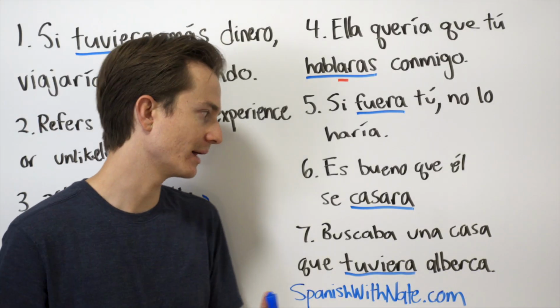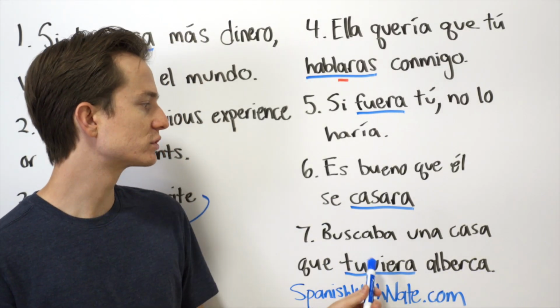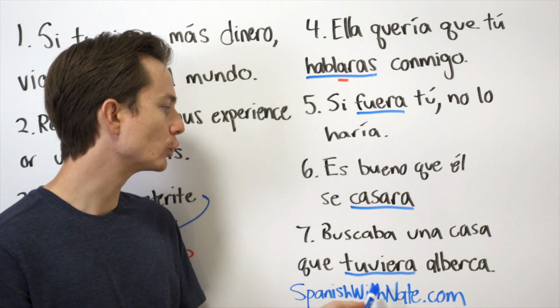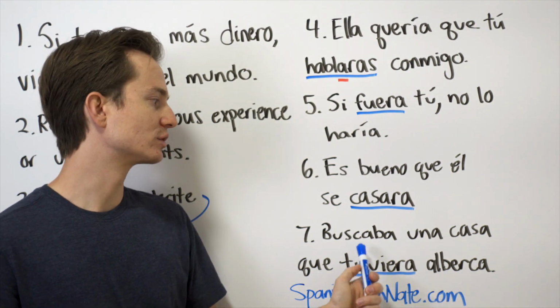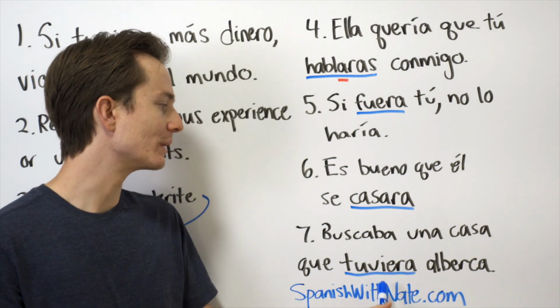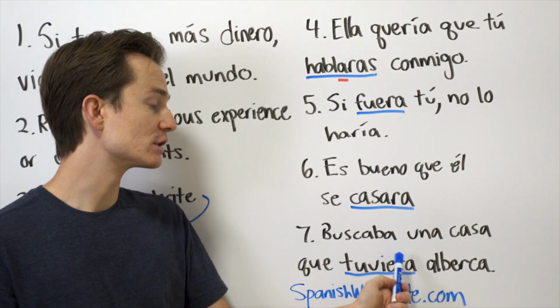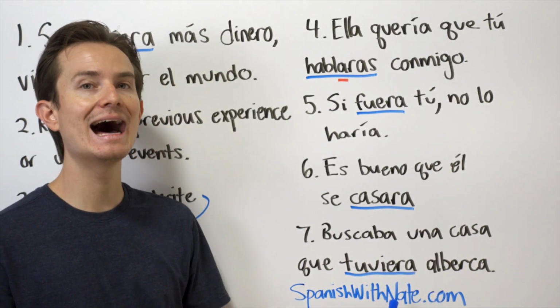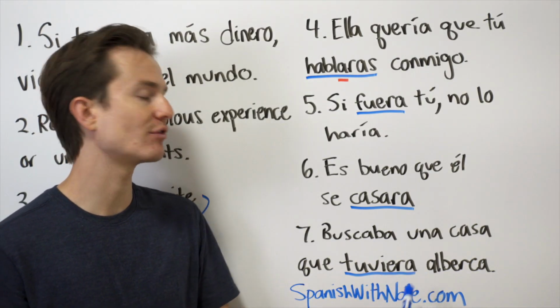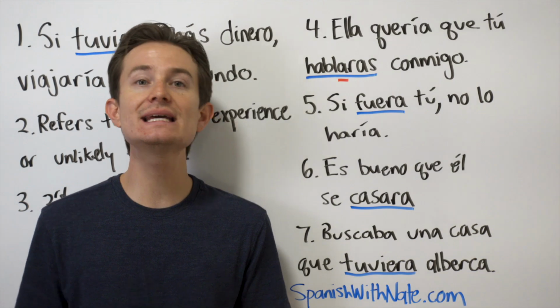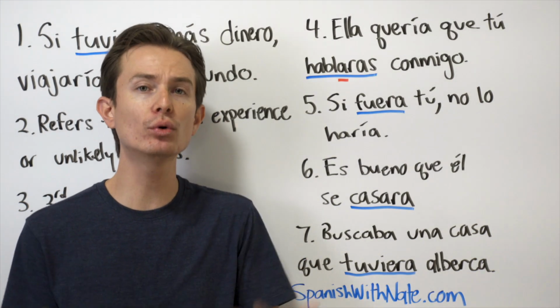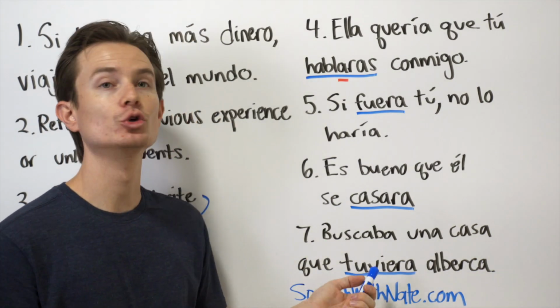Context clues, okay? And finally, buscaba una casa que tuviera alberca. I was looking for a home that had a pool, or that were to have a pool. It wasn't a guarantee that I was going to find a home with a pool, and therefore we use tuviera.